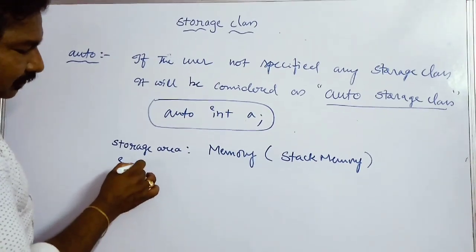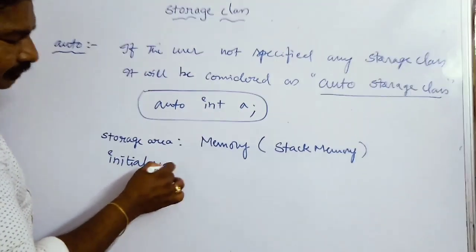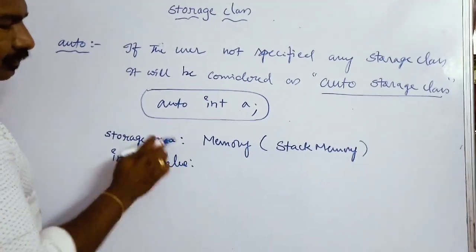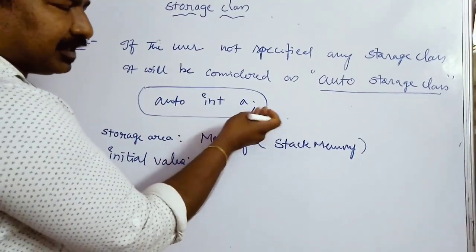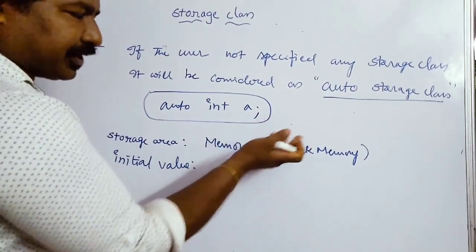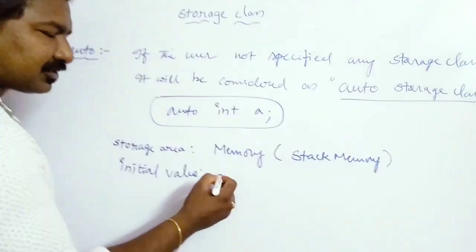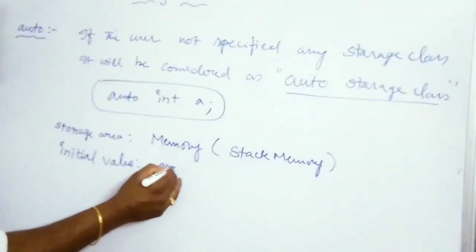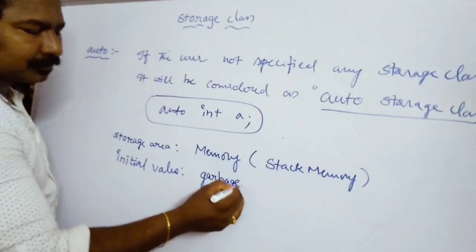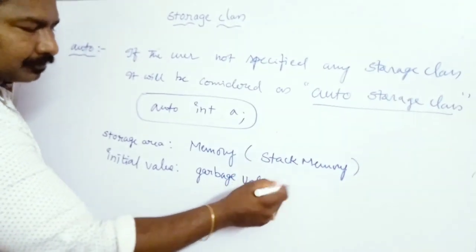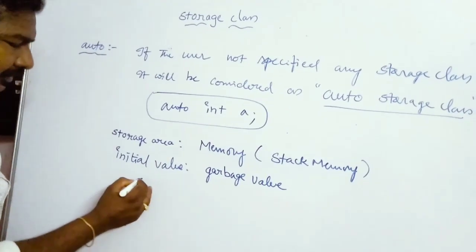The second property is the initial value. Here we didn't specify any initial value, so we are not initializing the variable. What is your auto variable initialized to? Your auto variable is initialized to a garbage value. The third property is the scope.